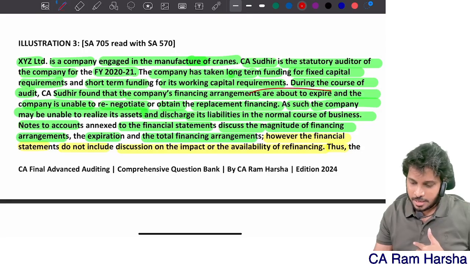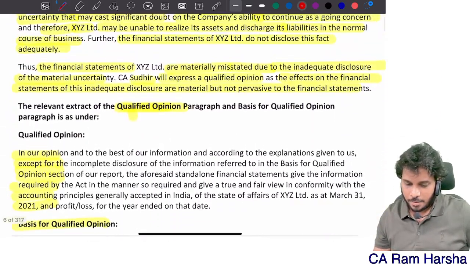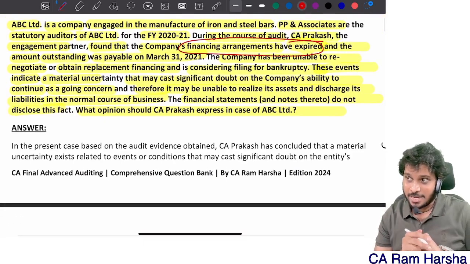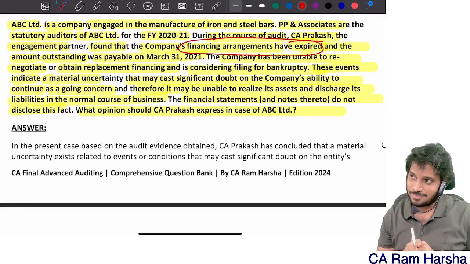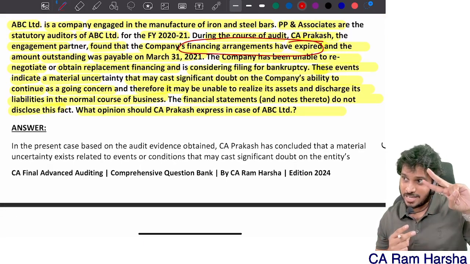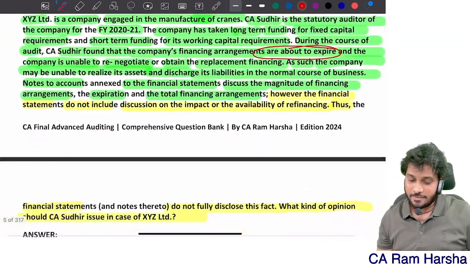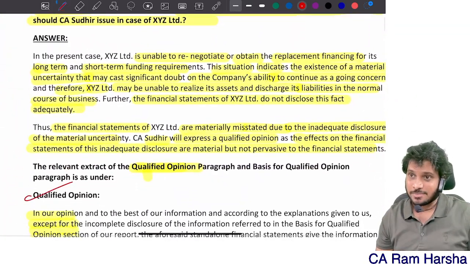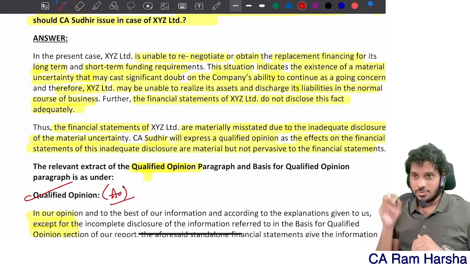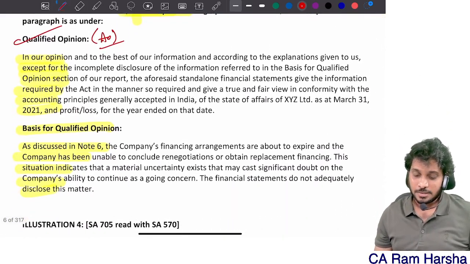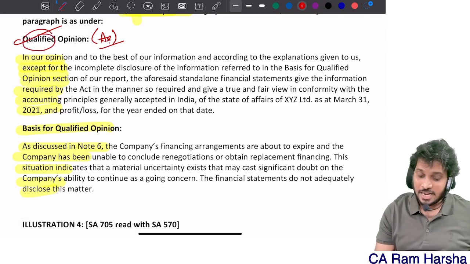You see here, they were about to expire, whereas here it is expired. I made a comparison and then explained that time. Since these two questions are given continuously, getting it? In the above question, why they gave qualified opinion, I explained. Here adverse also can be given, I explained. Understood? Here adverse also can be given. That point I explained. Here they said qualified, but adverse also can be given.